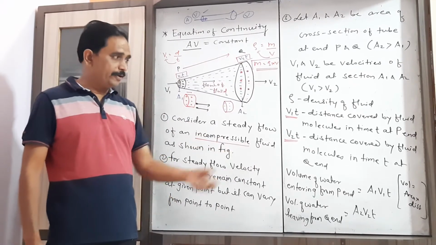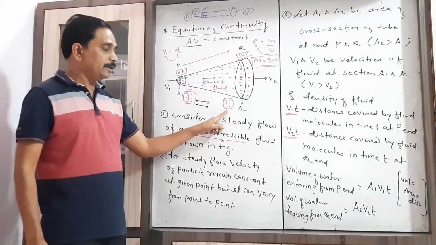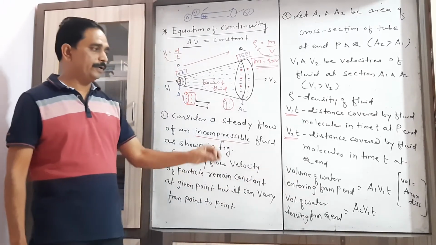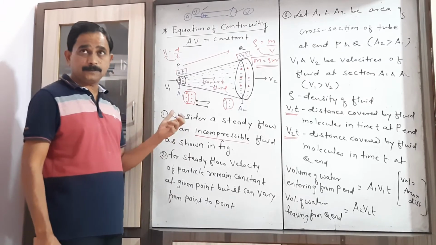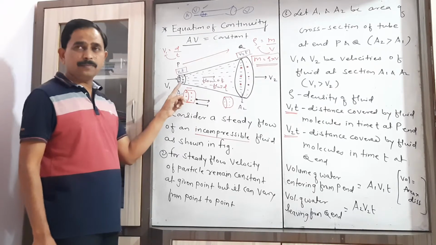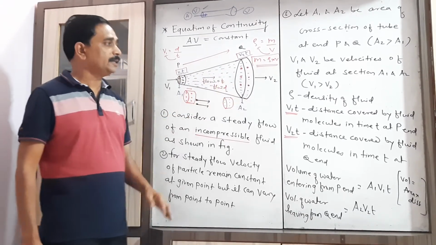How do we write A1 v1 into t? Area into distance, that is the volume of the cylinder, and similarly A2 v2 into t. Now we have to consider that the quantity of water entering from this end, the same quantity of water will be leaving from this end.